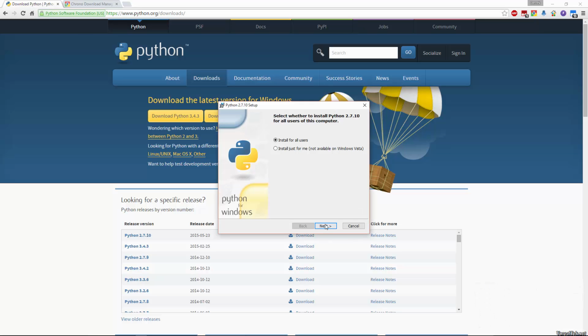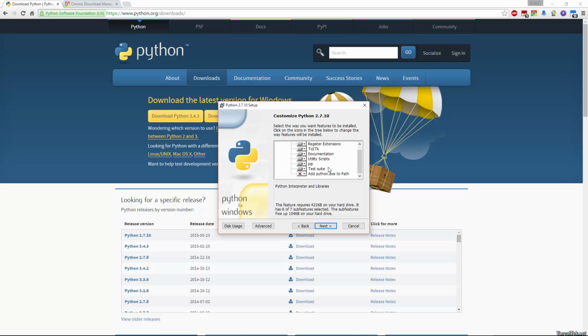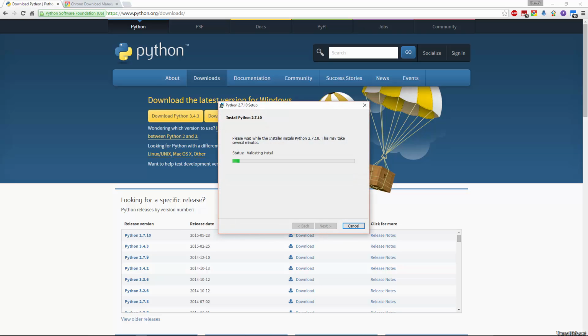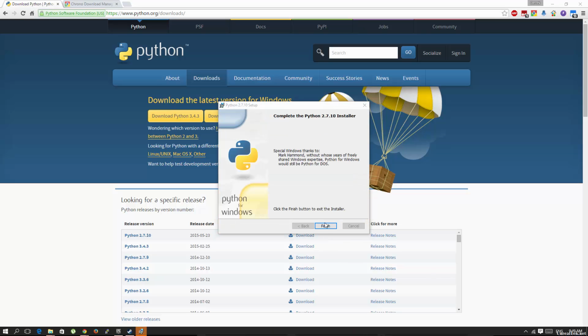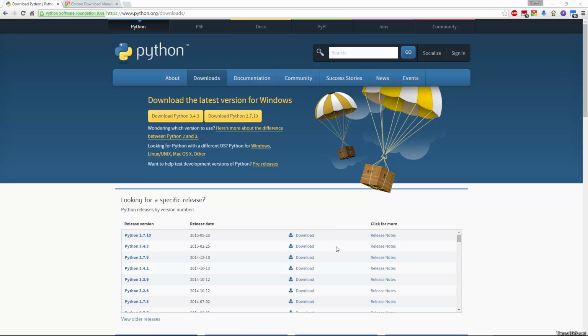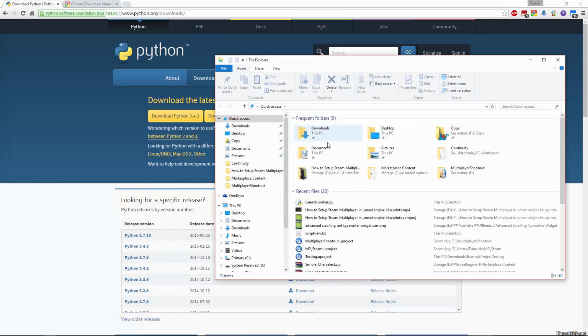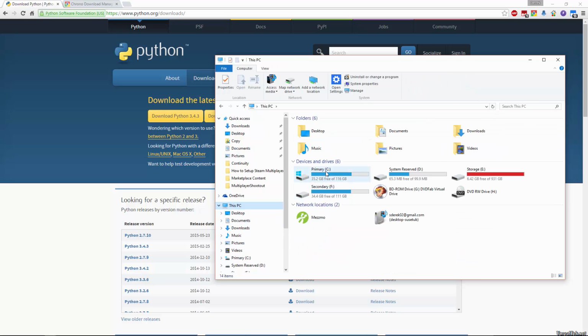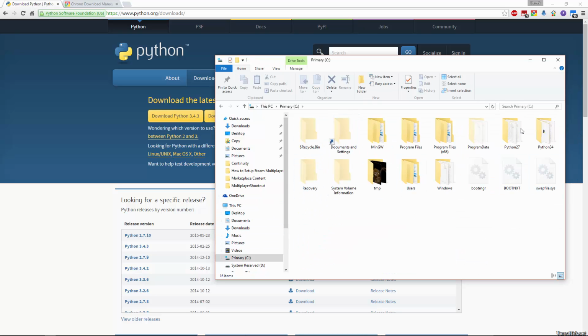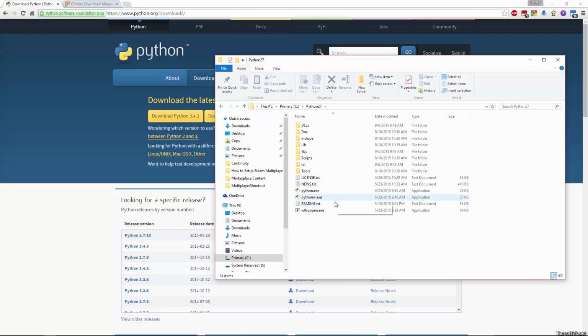It's going to ask us to install. We want it for all users. It's going to ask us where. It will go to C:\Python27. You can change that if you want, but it's fine just the way it is. Hit next, and it will install. And once it's done, we'll get the finish button. So now what we can do is go to where we installed it, that would be C:\Python27. We see we have a few programs.